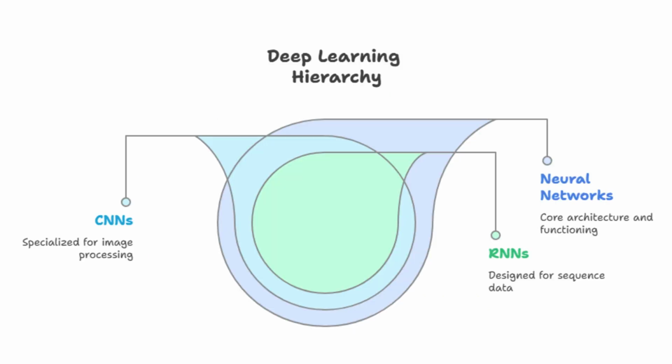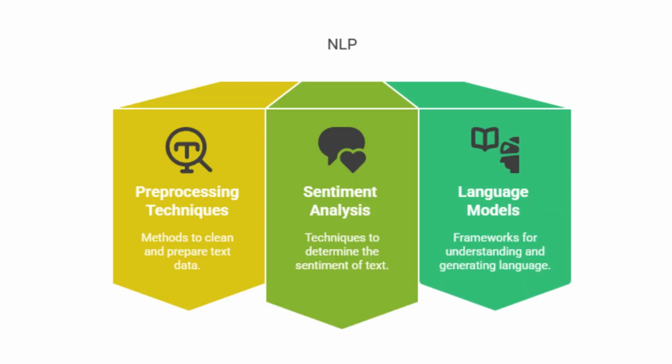Deep learning is a subset of ML, where neural networks simulate human brain processes. Learn about convolutional neural networks, CNNs, for image processing, and recurrent neural networks, RNNs, for sequence data like text and time series. NLP helps machines understand, interpret, and generate human language. It powers technologies like chatbots, text summarization, and language translation.